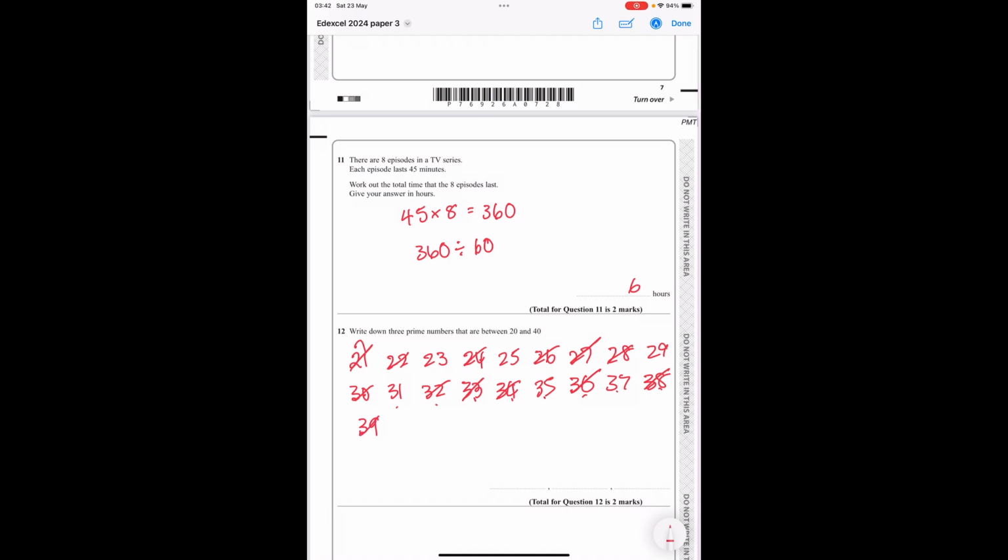Can they be divisible by 5? 35 can be divided by 5. So what we are left with is our prime numbers. So any of these numbers will do. It wants 3 of them and you have a choice of 4. So I'm going to choose 23, 29 and 31.